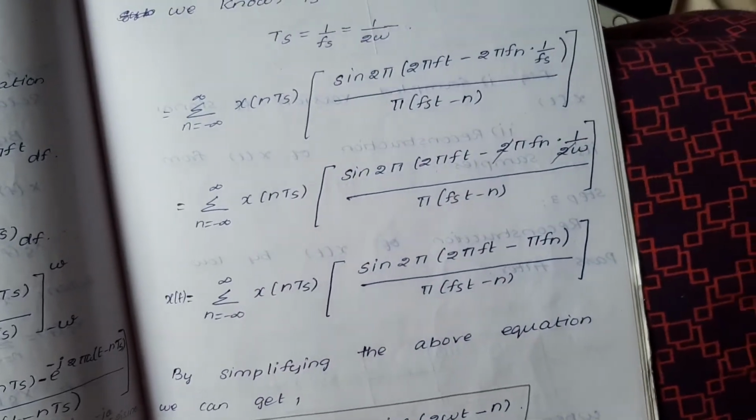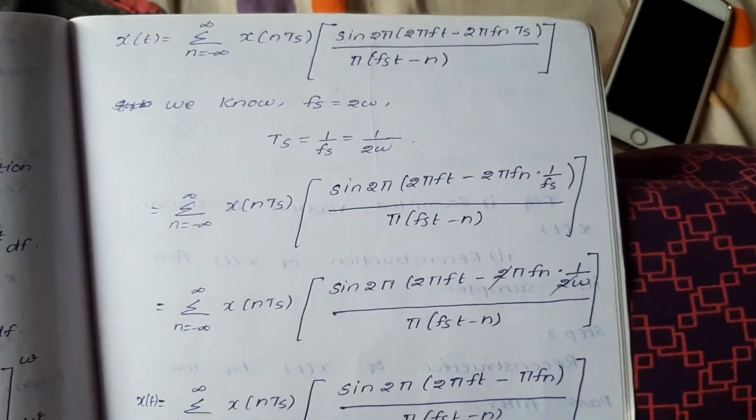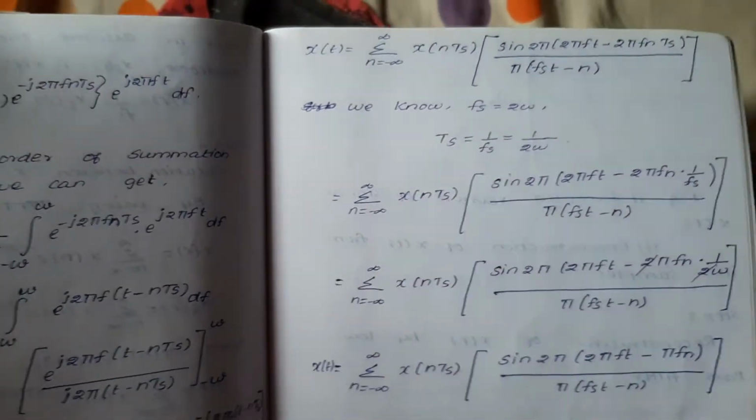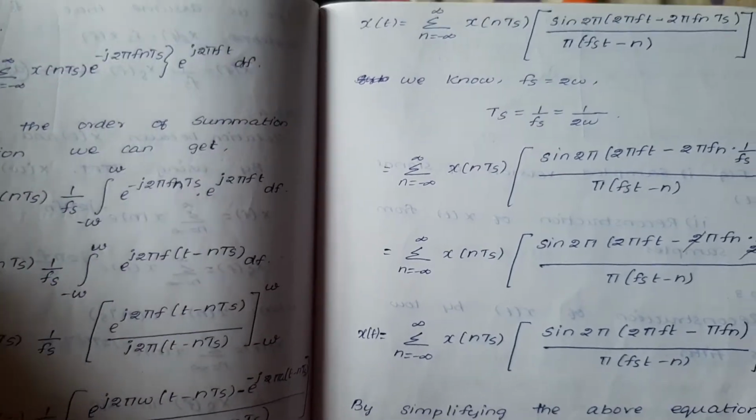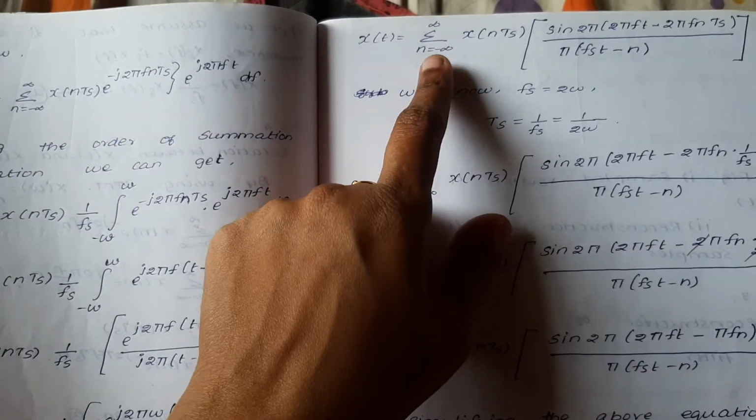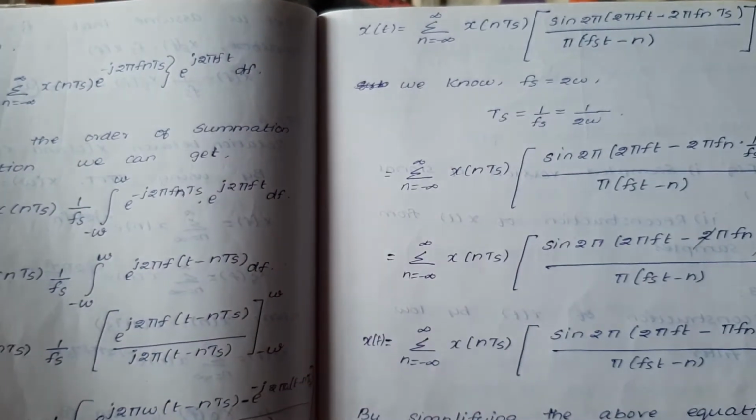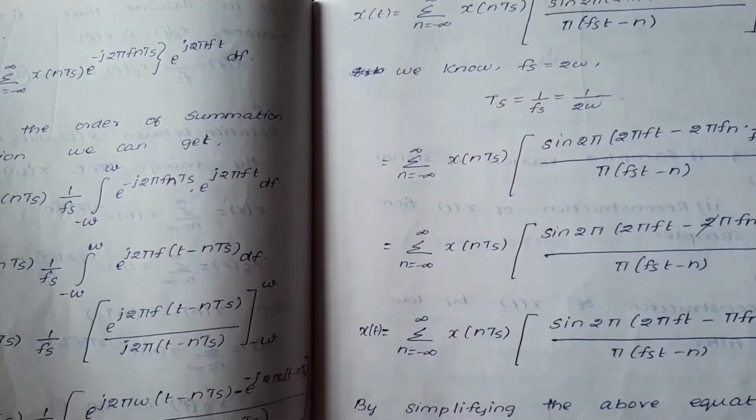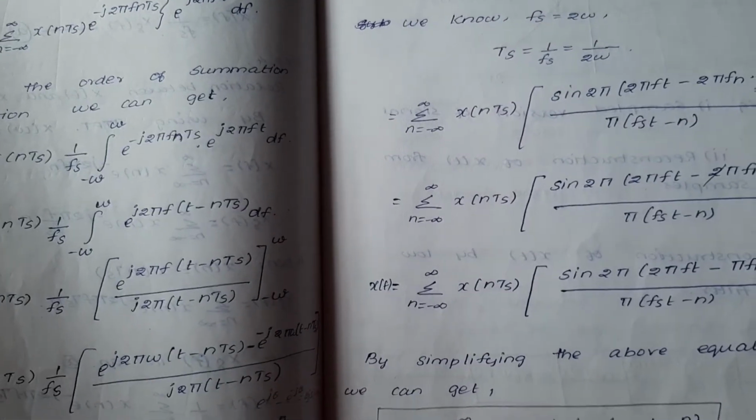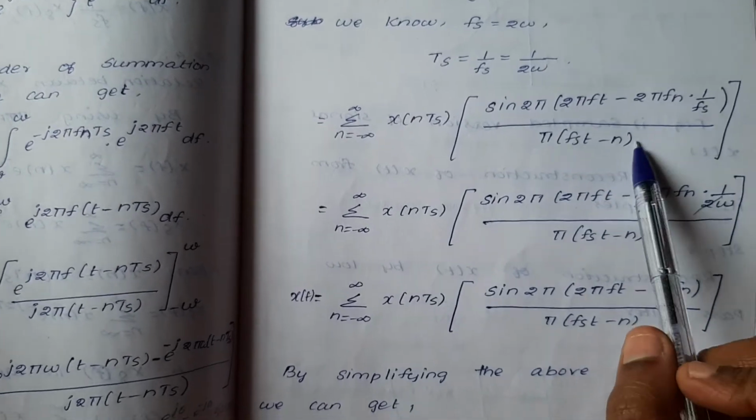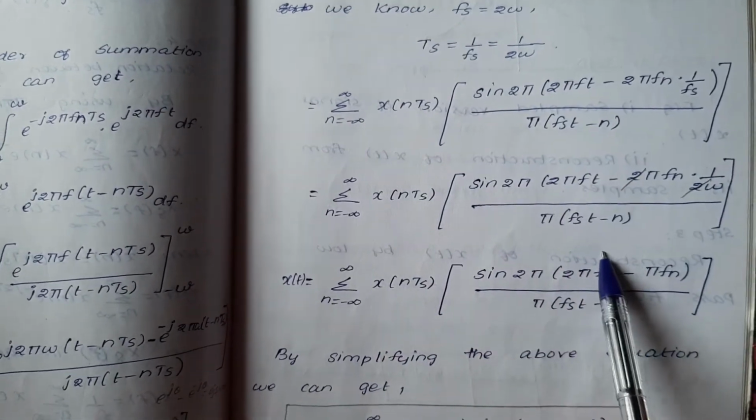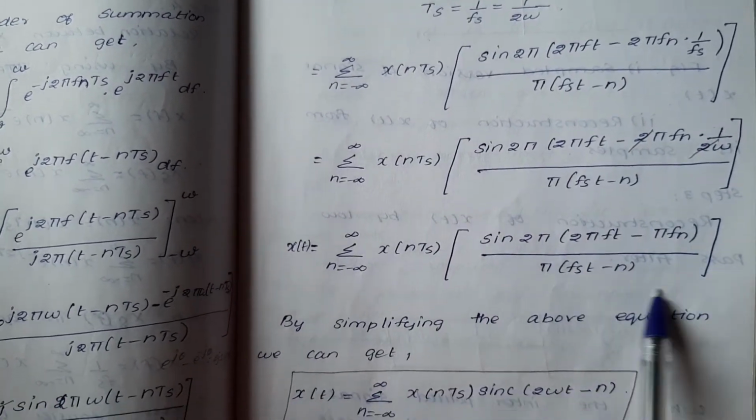Rearrange this, and next substitute fs equal to 1 by Ts. After substituting, you will get x of t as this value. We know fs equal to 2 omega, and Ts is 1 by fs, that is 1 by 2 omega. Substitute that value here and you will get this equation. Finally we will get it in this form.